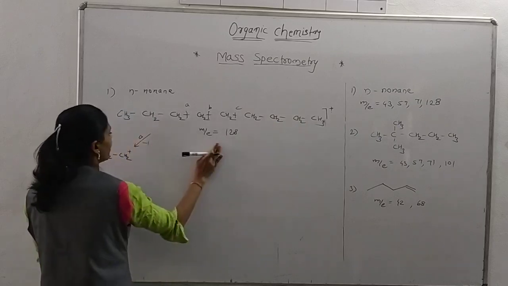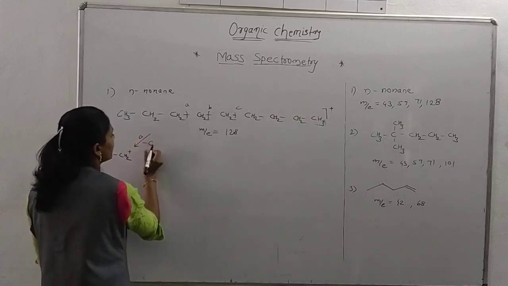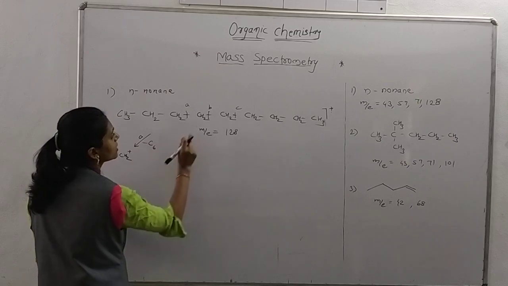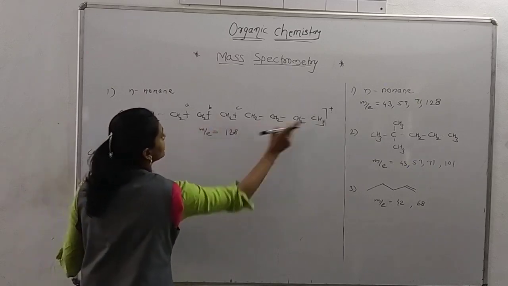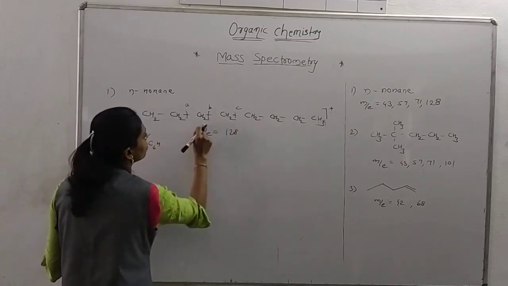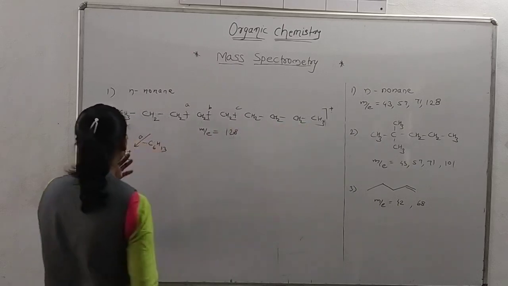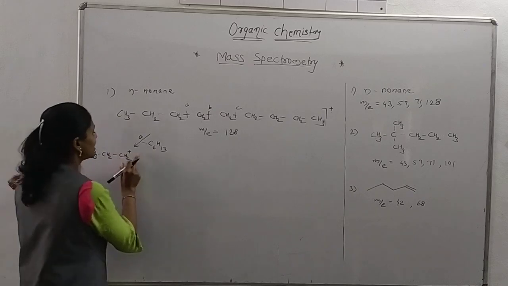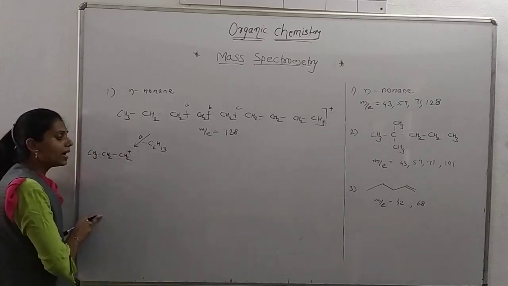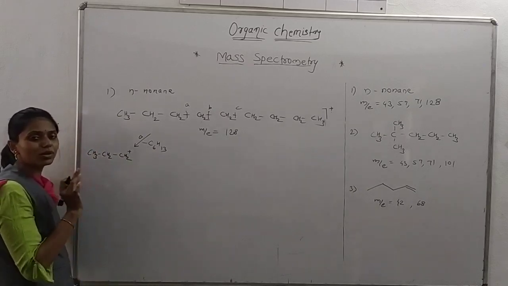I am not writing every carbon atom here, I am directly writing the formula. C6, 1, 2, 3, 4, 5, 6. C6H, 2, so this one.